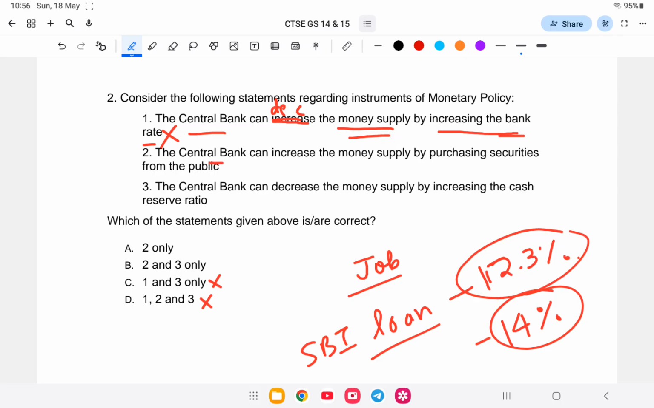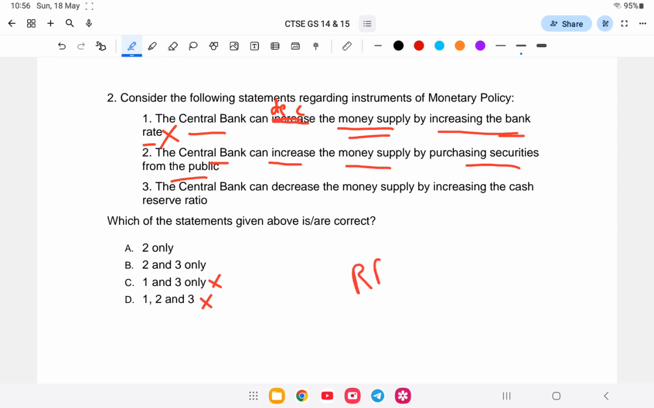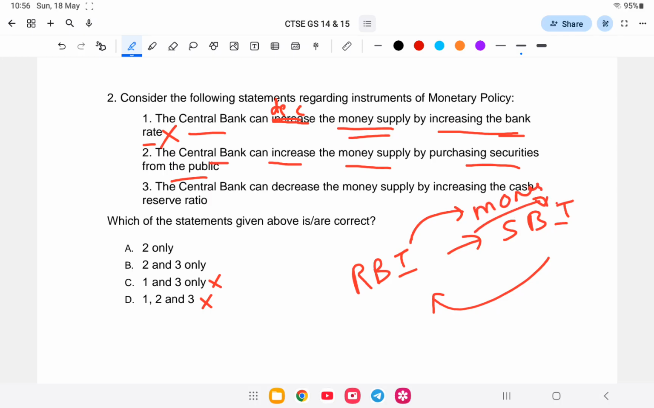Next, number 2: the central bank increases the money supply by purchasing securities from the public. For example, when the RBI, Reserve Bank of India, buys securities from the State Bank of India, the RBI gives money in return. That money lets SBI give loans, so the money supply increases. So 2 is correct.